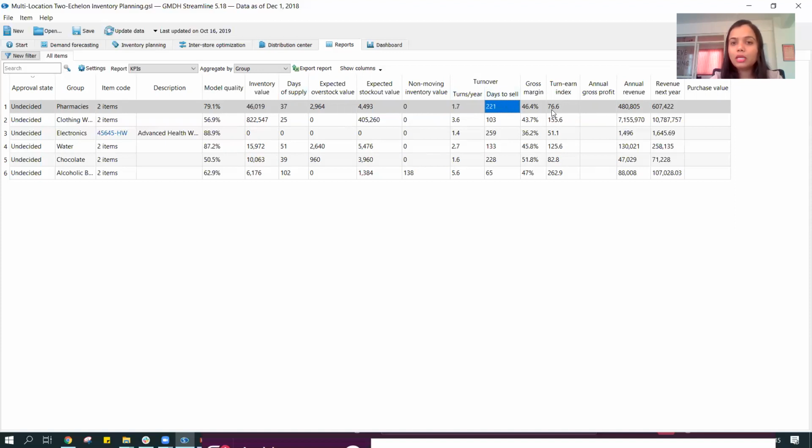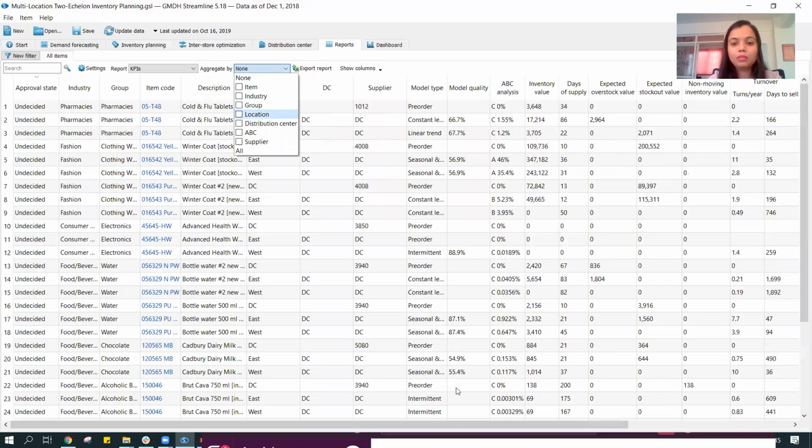What's my days to sell, what's my gross margin as a percentage, what's my turn on index, and in case that information is available, it will show me the annual gross profit as well. In this case, I can see my annual revenue, my revenue for next year, and in case purchase value information is available, then it would show my purchase value.